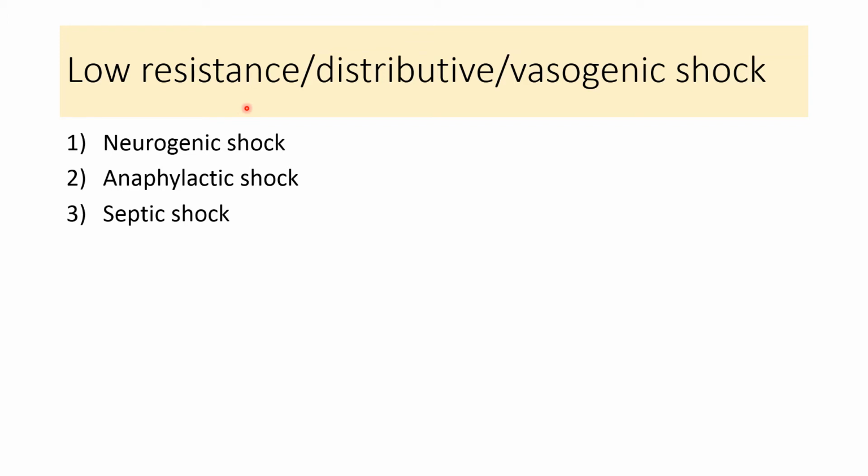Low resistance shock occurs because of the neural reflexes as well as release of various chemical substances which produce vasodilatation. That's why it is known as low resistance shock. Whenever the low resistance shock occurs because of the neural reflexes and dilatation of the vessel, it is known as neurogenic shock. Release of histamine which produces vasodilatation is known as anaphylactic shock. And release of endotoxin from the bacterial products which produces damage to the vessels and vasodilatation is known as septic shock.